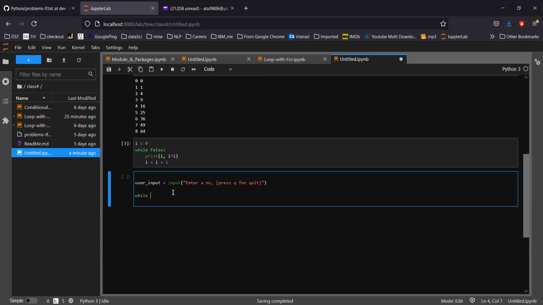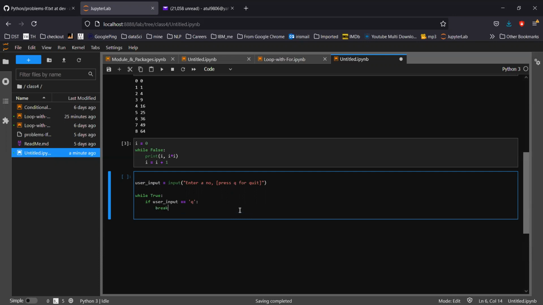So while True, now I'm going to take benefit of the true statement. I'm making it true, but I'm going to check first: if user input is double equal to Q, then there is a statement called the break statement.